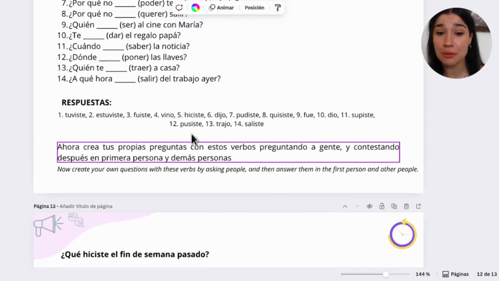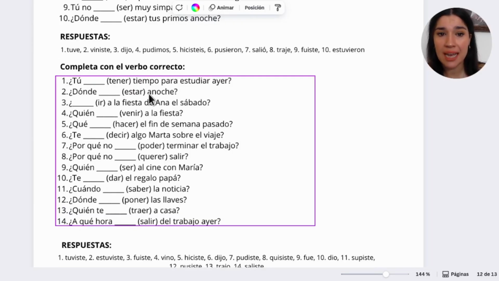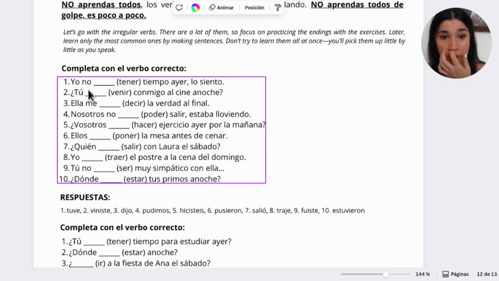And now what do we do? We try to make our own phrases. You have here examples, okay? And I already tried and put the most common ones, like for example, traer, poner, dar, ser, okay? And we try to make our own phrases. So we have here phrases. You can take these ones and make your own. For example, yo no tuve tiempo ayer, lo siento. So imagine that you had to do something and say, lo siento, no tuve tiempo ayer y no pude terminar el proyecto. Okay, so you try and make phrases that you know that you're gonna use. That's the most important thing.